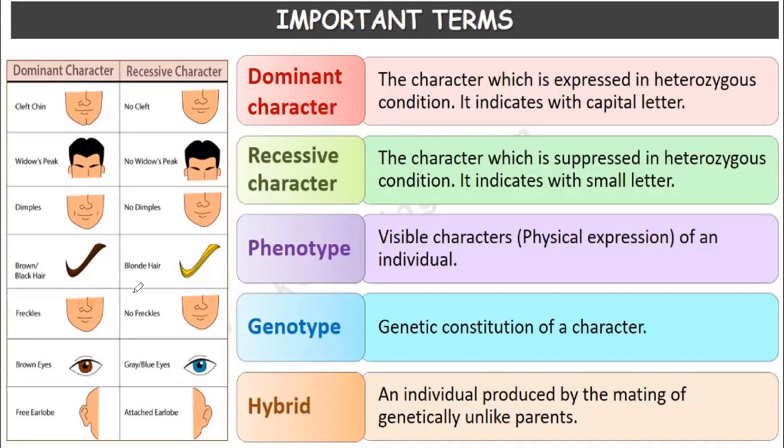Freckles are dominant, or non-freckles. Brown eyes are dominant, or gray or blue eyes. Free earlobe. See here, the earlobe is what? Free. So free earlobe is dominant over attached earlobe.